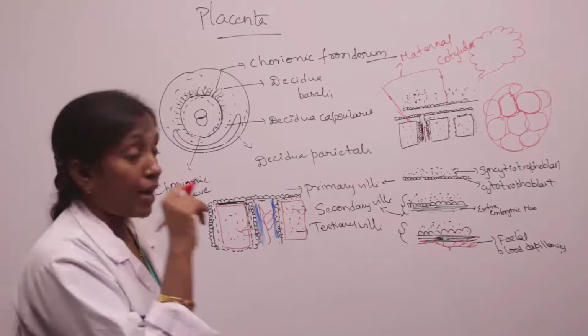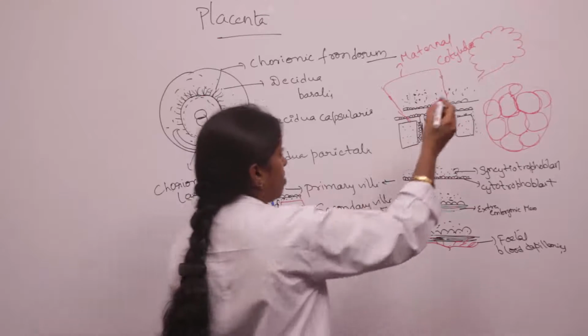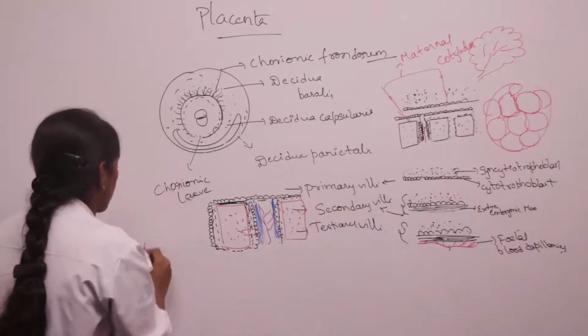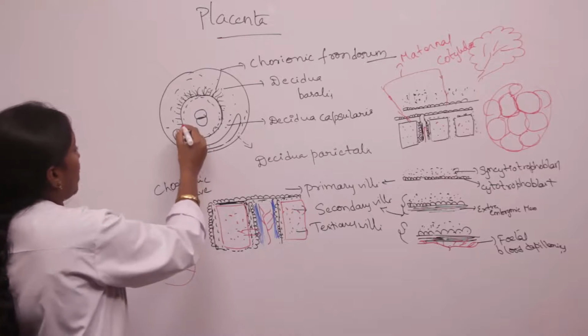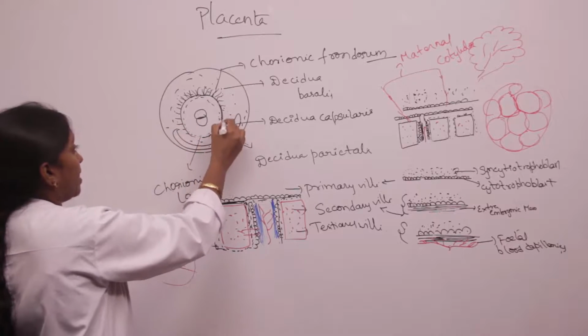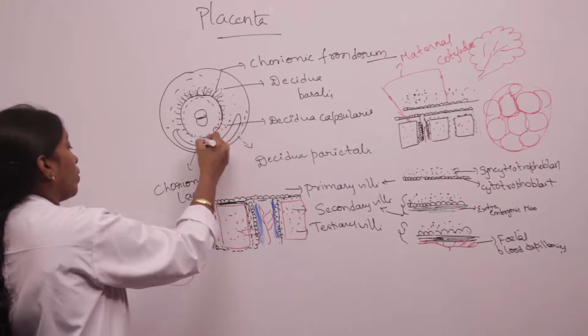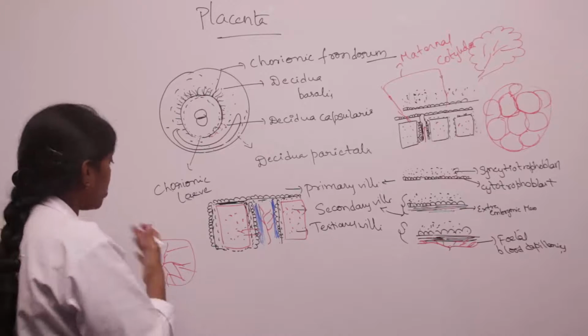Coming to the abnormalities of the placenta, sometimes the placenta is lobed, and sometimes the placenta is diffused. That means the villi are present all over the blastocyst; at that time we call it a diffuse placenta.